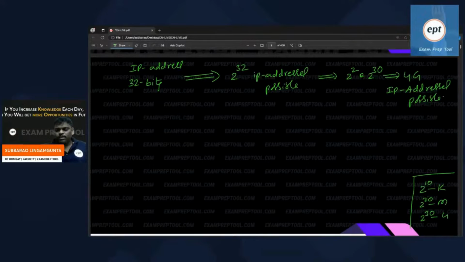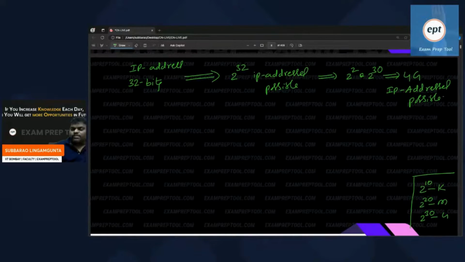Is there any doubt on this? With 32 bits, 2 power 32 IP addresses are possible, which is 4G IP addresses. I think this is also perfect.